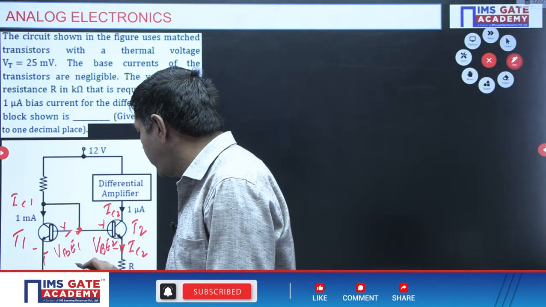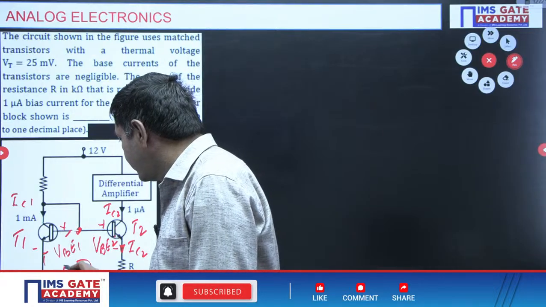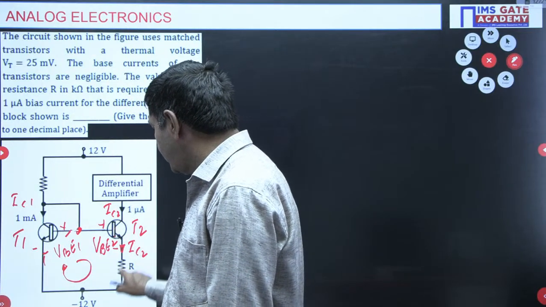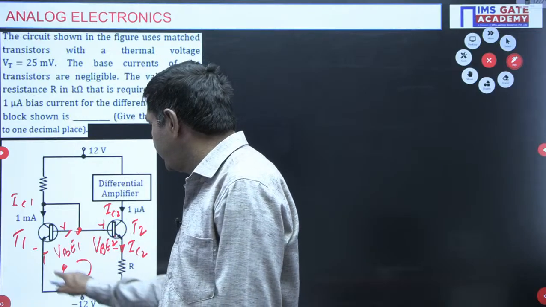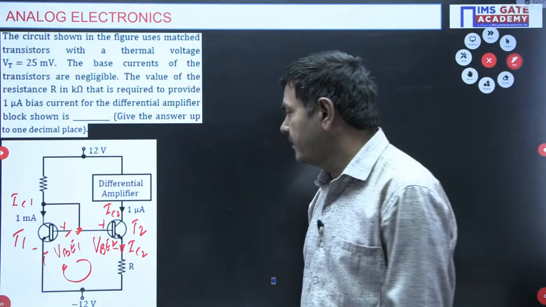Just I applied the KVL in this path. The 12 volts doesn't have any effect. Directly KVL: minus 12 will not have any effect.